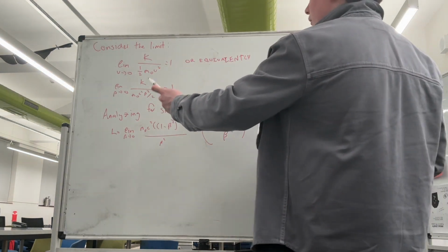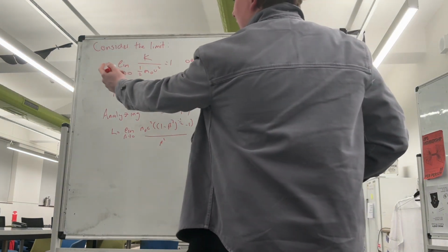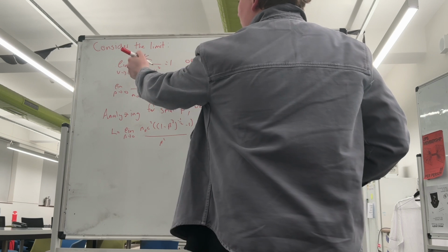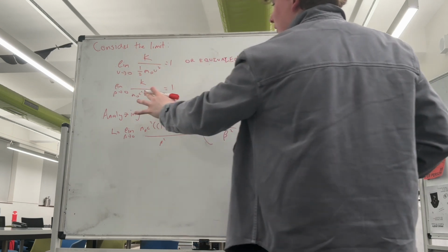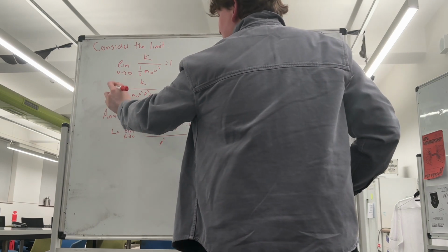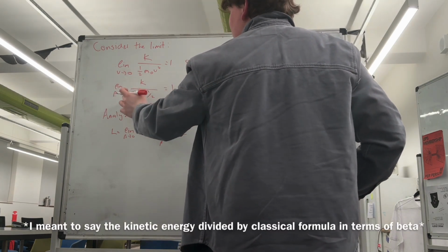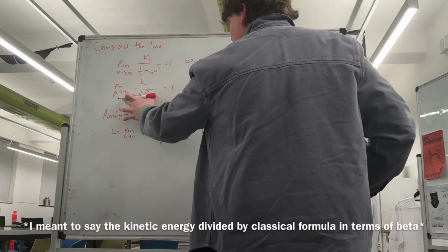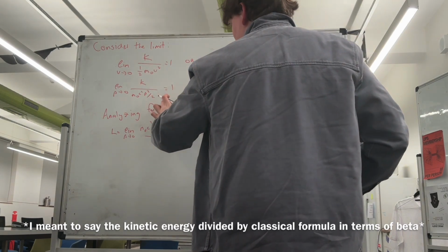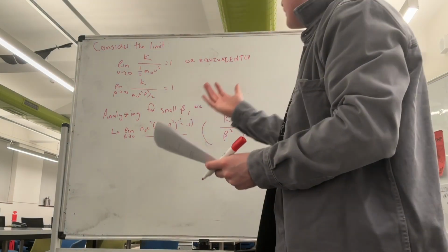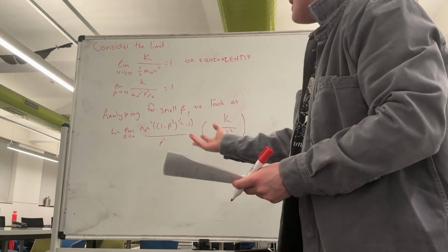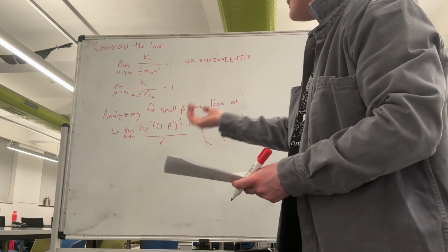So for this, we're going to consider the limit as the velocity approaches 0 of the kinetic energy over this classical formula equaling 1, or equivalently, the limit as beta approaches 0 of the kinetic energy over the relativistic formula equaling 1. So we're looking at the kinetic energy, and we're analysing for small beta.